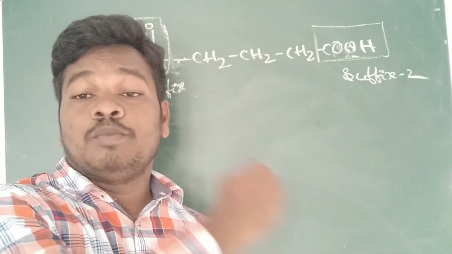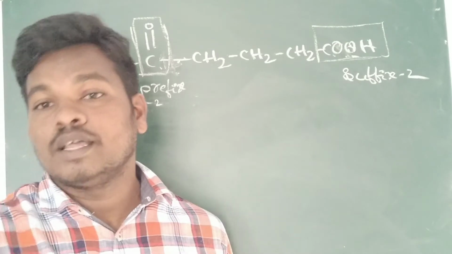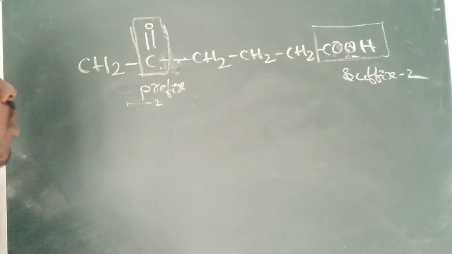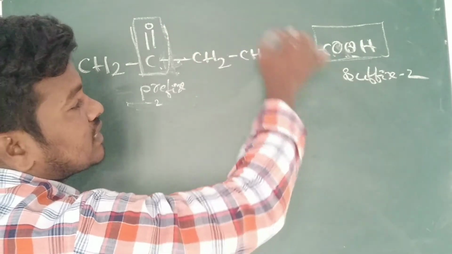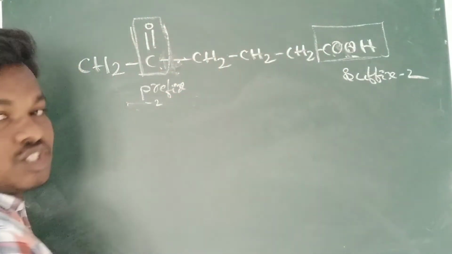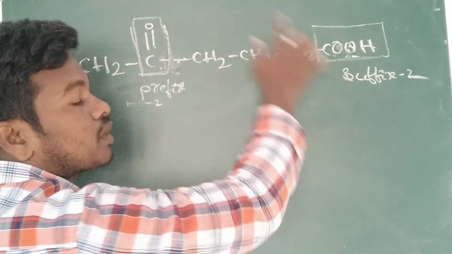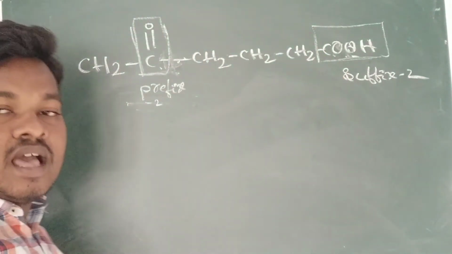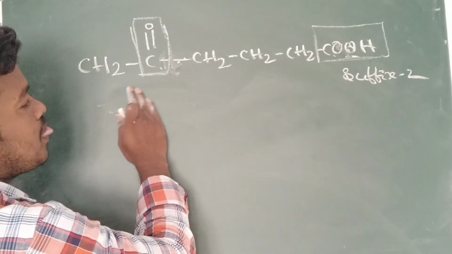when it is present as a suffix, what is its name? The same functional group present as a prefix, how to call it? Just now we have learned the table. So how will you give the name? The functional group containing the carbon should get the least number. That means if you start here, it will get the highest number, but the functional group should get the least number.